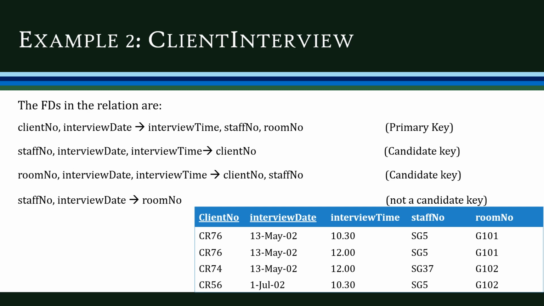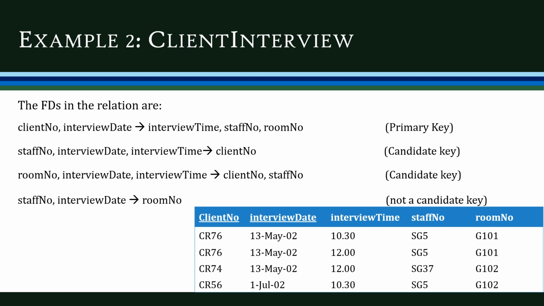Now we have to identify the various functional dependencies in the relation. We can see that four functional dependencies exist in this relation. When we look into this, the determinants of the first three FDs are the primary key or a candidate key. Whereas the last FD, staff number, interview date implies room number, has a determinant that is not a candidate key, and so this relation is not in BCNF.